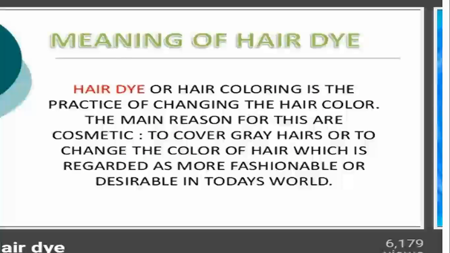First of all, hair dye or hair coloring is the practice of changing the hair color. It means that if we want to change the color of our hair, we will use some artificially designed chemicals which are responsible for it. For example, if we want to change hair color from white to brown or brown to black, it depends on our choice, and we will use some specially designed chemicals in hair dye.